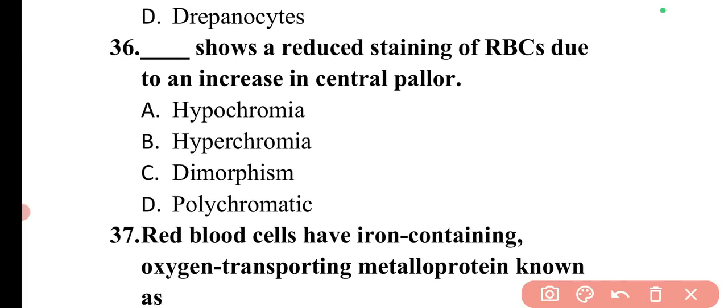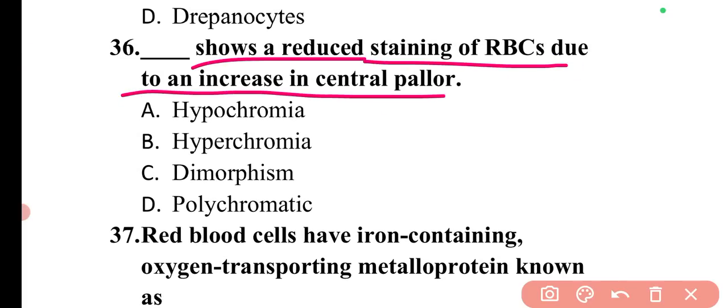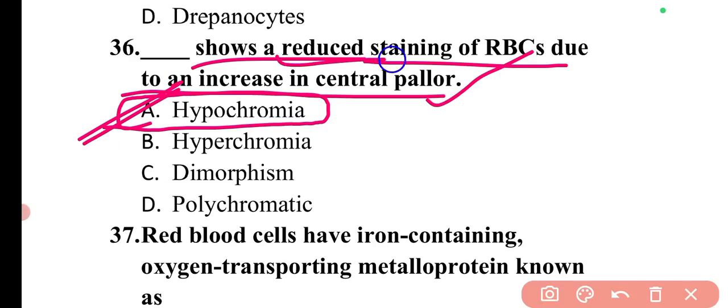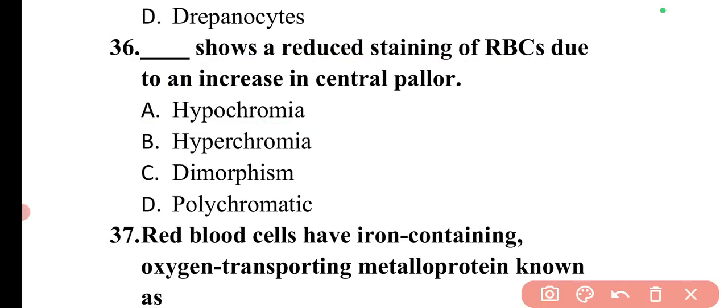Next question is: dash shows a reduced staining of RBCs due to an increase in central pallor. So this condition is hypochromia. It shows a reduced staining of RBC. So option A is correct.